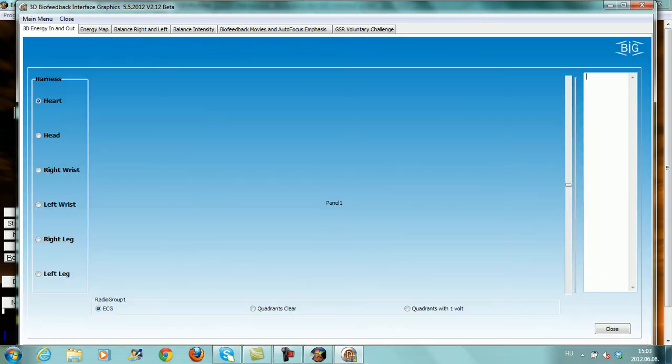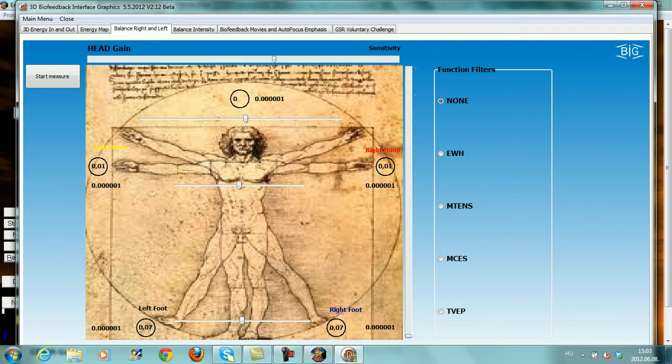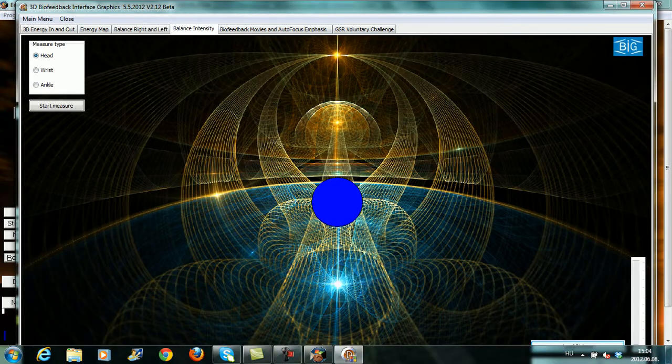From inside of CLASP, we can do some of the same things that we can do outside of CLASP. For example, the ECG can only be measured outside of CLASP. We can, however, do balance right and left. I have put the harnesses back on again. The patient is trying to balance and have everything in the middle. We stop the measure when we are ready. We can balance the intensity in this screen.